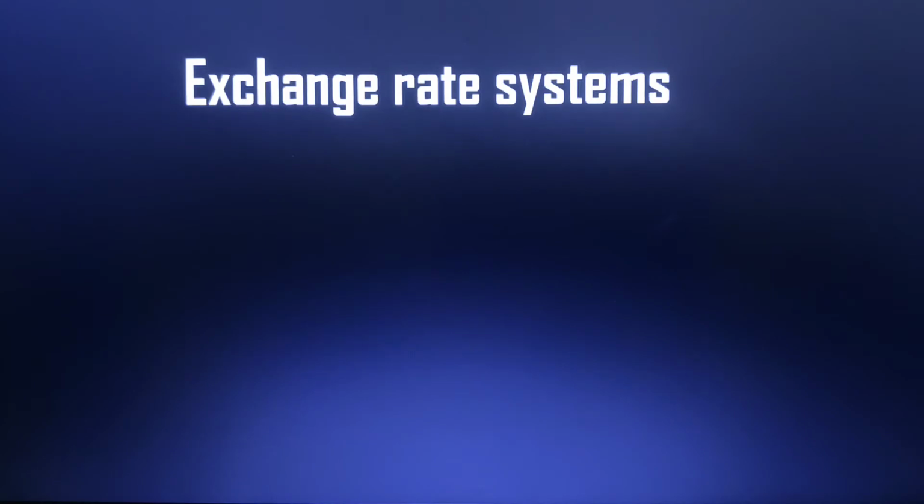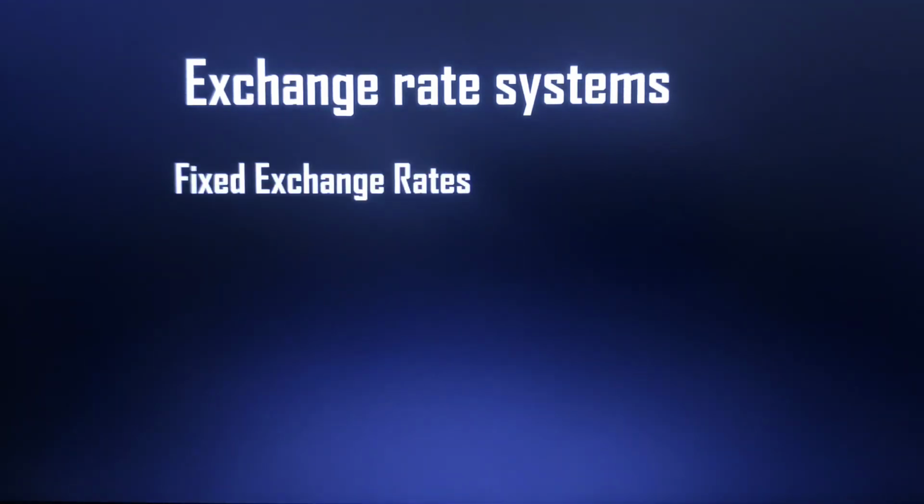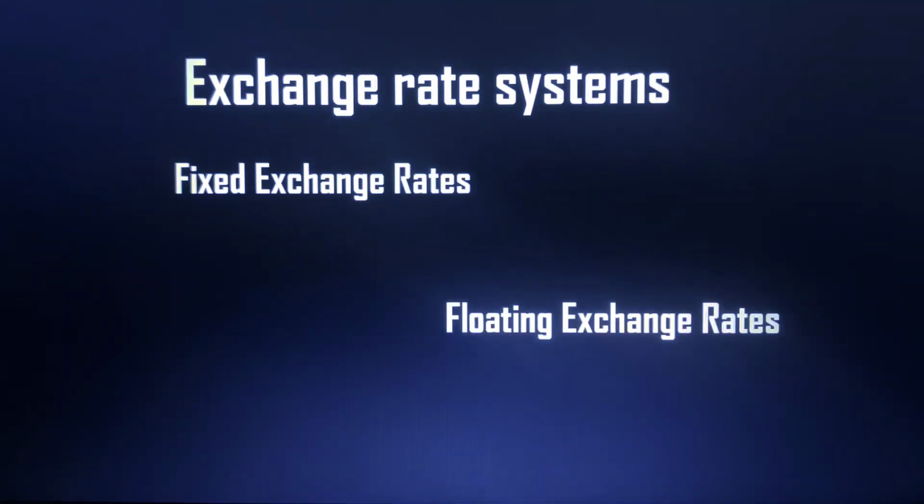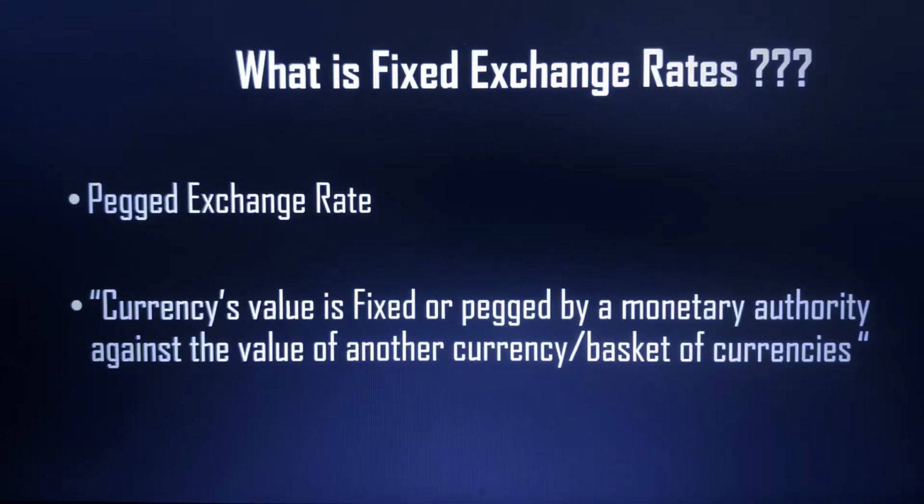So here we are mainly looking at two important types of exchange rate systems. One is fixed and the second one is floating. First, let us analyze what a fixed exchange rate system is. It is also called a pegged exchange rate. The exchange value of one country's currency is fixed against another country's currency. That is called a fixed exchange rate.